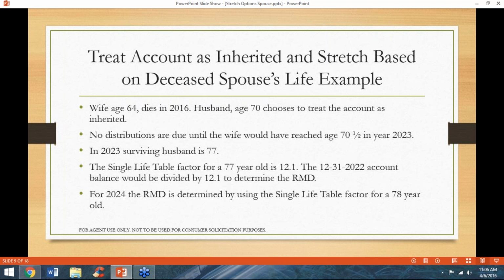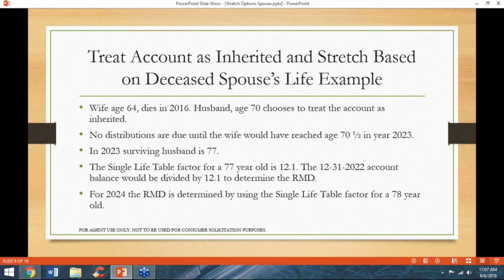If a wife, age 64, passes away in 2016 before reaching her required beginning date, her husband, age 70, can choose to treat the account as inherited. There will be no distributions due until year 2023, when the wife would have attained age 70 and a half. In 2023, the surviving husband will be 77 years old. To determine the required distribution for 2023, we look to the single life table.